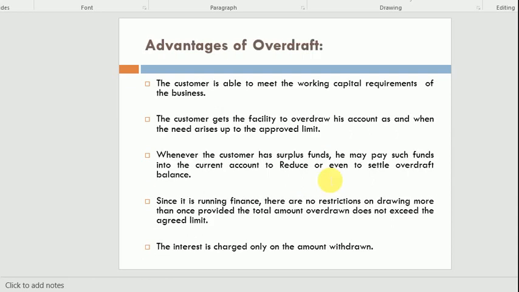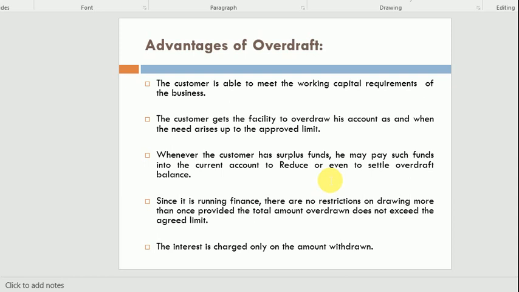Now, what are the advantages of the overdraft? When a customer takes the overdraft, what are their advantages? The customer is able to meet the working capital requirement of the business. Mostly, the overdraft facility or overdraft loan is taken by businessmen. So when businessmen need working capital, they quickly take the overdraft and compensate the working capital requirements.